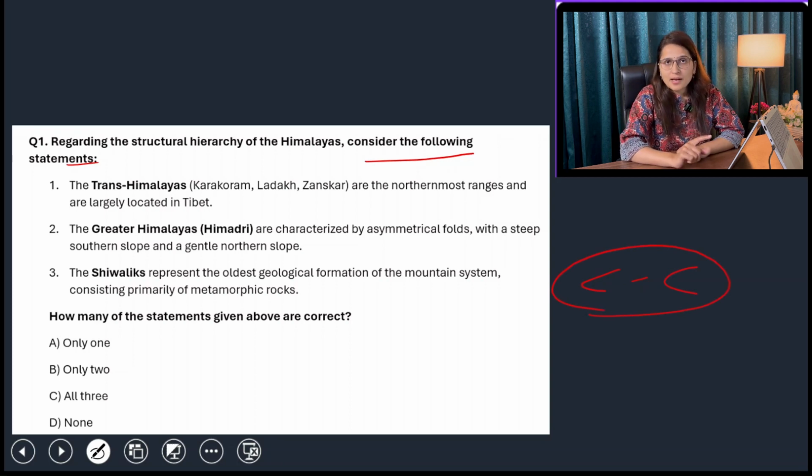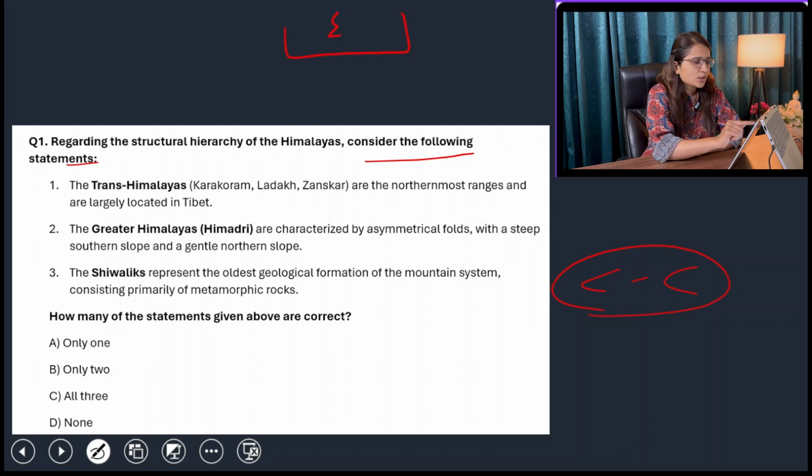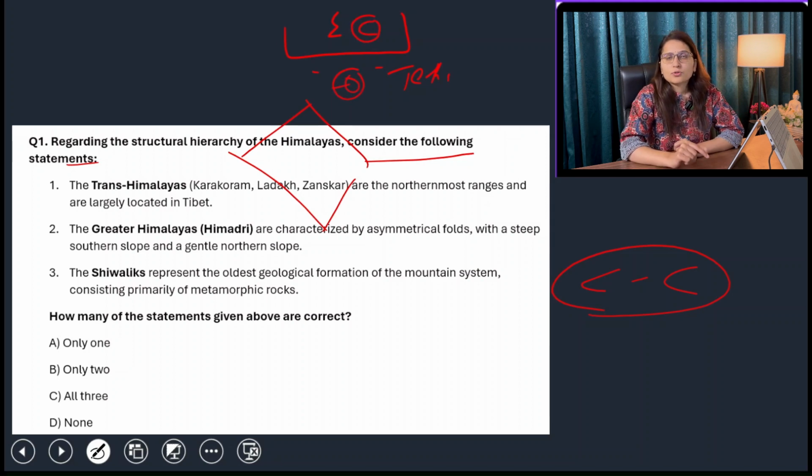If we talk about the Trans Himalayas, if this is your Eurasian plate, this was your Tethys Sea, and this was your Indian plate. So first, this continental plate and this oceanic Tethys plate were converging. And we know whenever there is convergence of continental and oceanic plates, there will be compressional forces, and the oceanic plate will be subducted under the continental plate, and the magma formed will be rich in silica and ultimately create different volcanic forms.